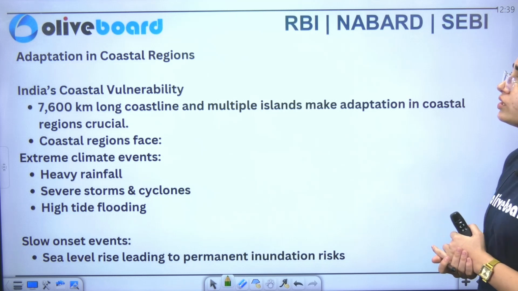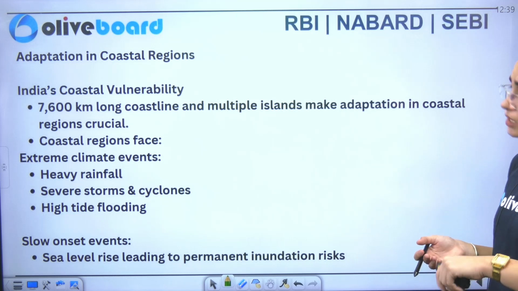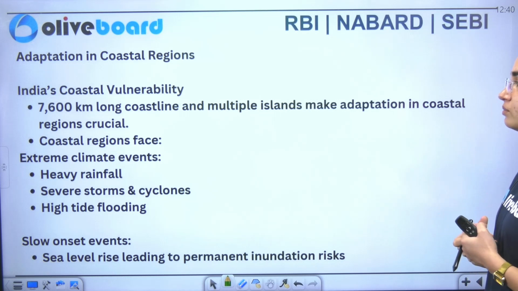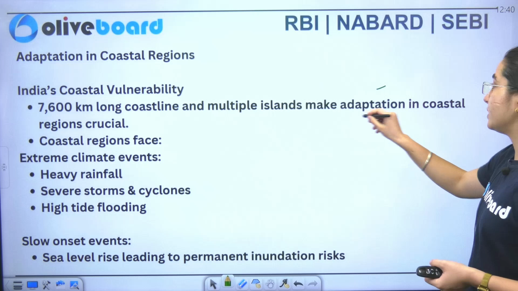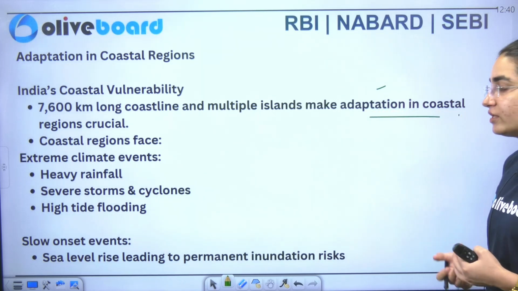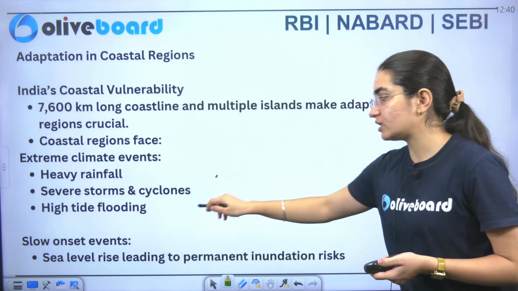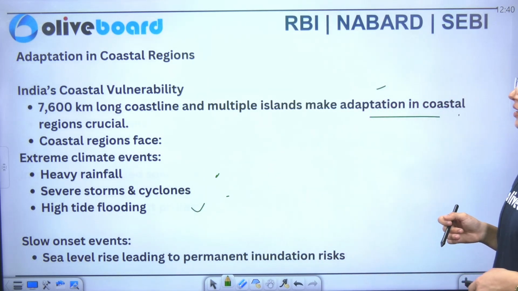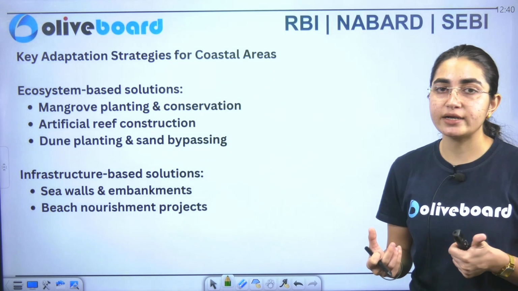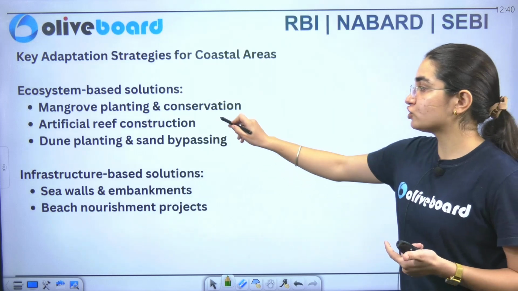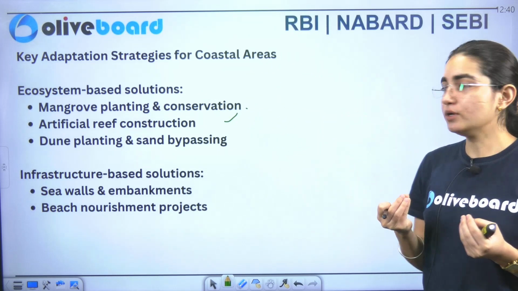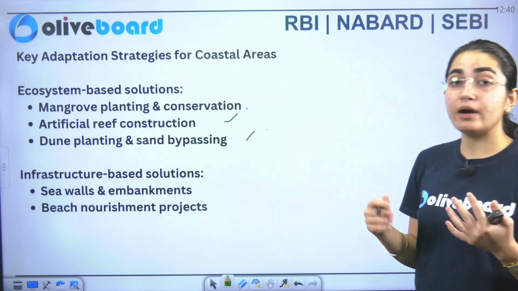Now adaptation in the coastal region. This is also very important. You can see here India's coastal vulnerability, we'll discuss that. A 7,600 kilometer long coastline and multiple islands make adaptation in the coastal region very crucial. Now what does it include? It includes heavy rainfall, severe storms, cyclones as well as high tide flooding also. Now we have ecosystem based solutions. So what can be done to improve it? One is mangrove planting as well as conservation of that. Second is artificial reef construction, so that extra pollution can be absorbed here. Similarly, you have dune planting as well as sand bypassing also.